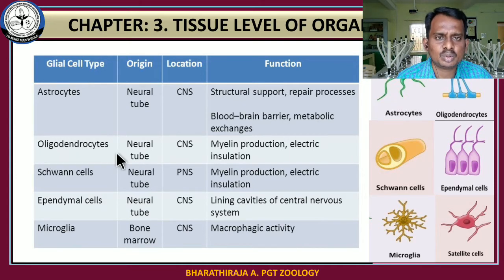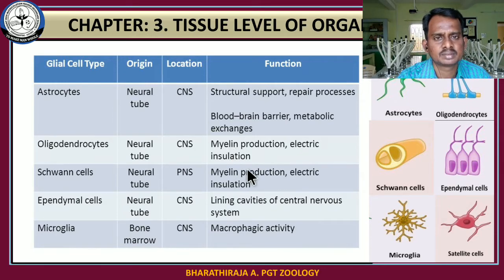And oligodendrocytes. These oligodendrocytes are also formed from the neural tube. They are located in the central nervous system and are responsible for myelin production and electric insulation. Here insulation means a protective covering, that's all. They act as a protective covering. Okay, it is also responsible for myelin production.